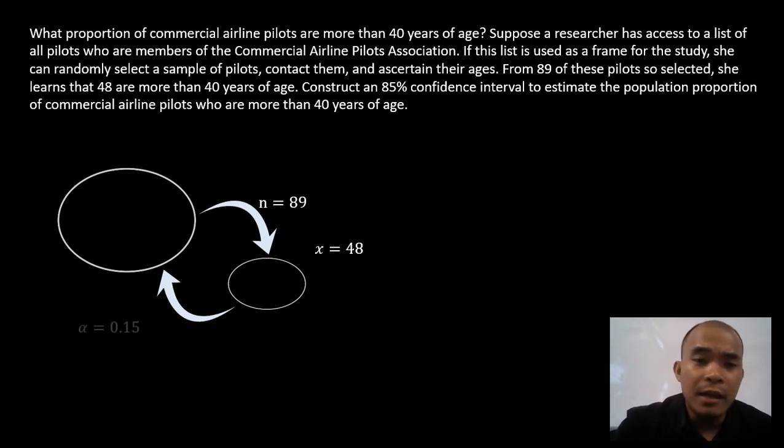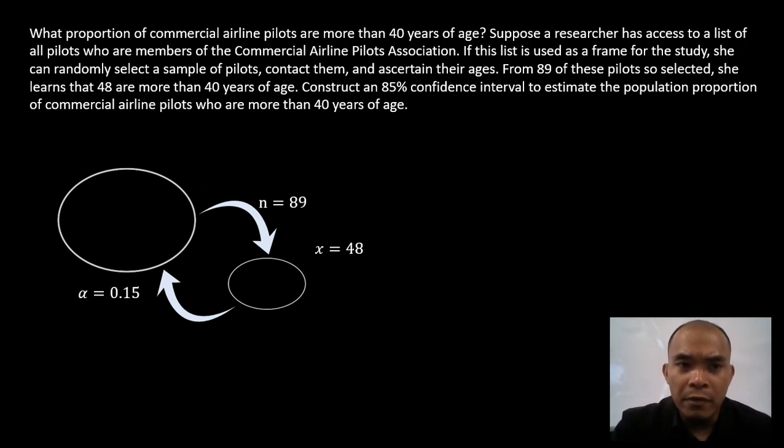So we have to construct an 85% confidence interval to estimate the population proportion of commercial airline pilots who are more than 40 years of age. This is a proportion problem, since the problem is talking about the proportion of the population. This simply means, of the entire commercial airline pilots, what is the proportion of those pilots whose age is more than 40 years old. So in this particular case, we have to solve for the population proportion.